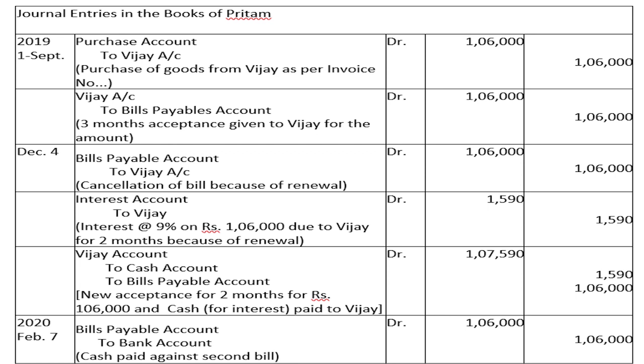However, he has promptly paid the second bill on time on February 7th. Bills payable account gets debited because it's no more a bill, no more a liability, as the payment has been made. So to bank account, money is going out, or cash account also. So bills payable account debtor to bank or cash account rupees 1,06,000. These are the entries which are given in the books of the drawer and the drawee in case of renewal of the bill. Thank you.